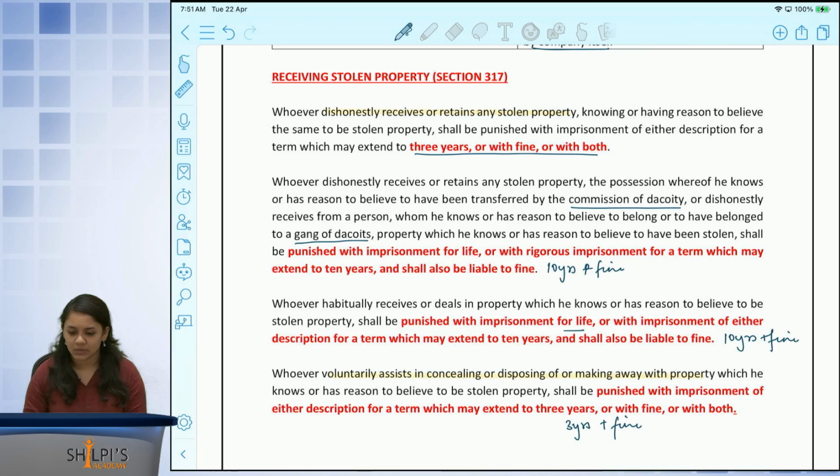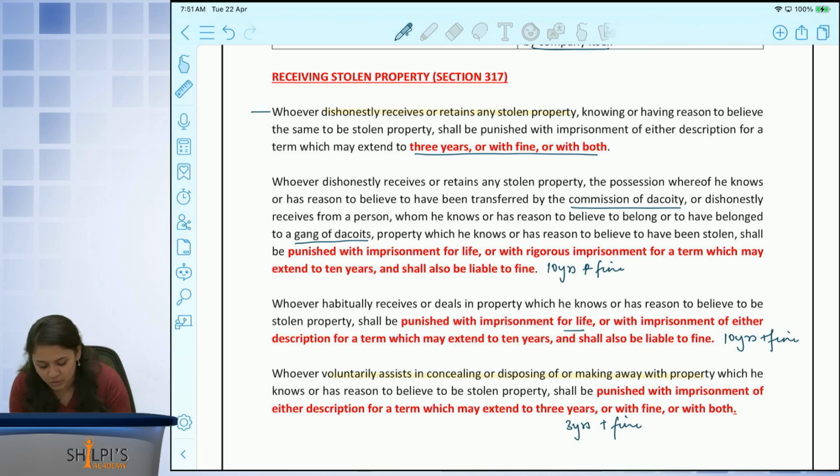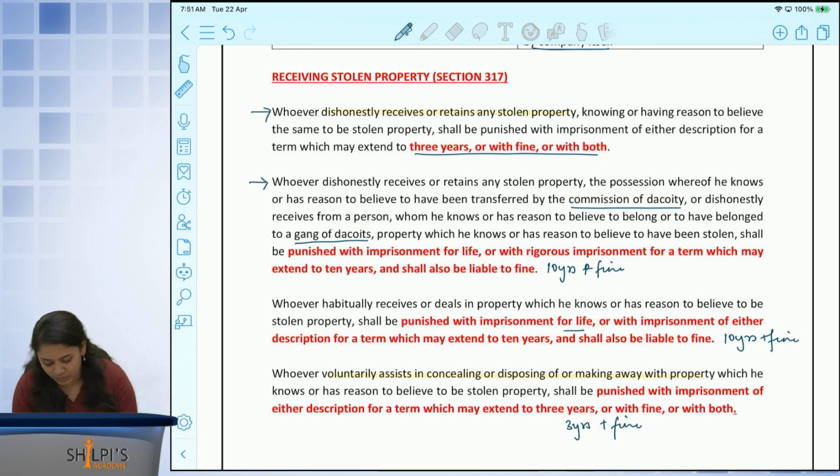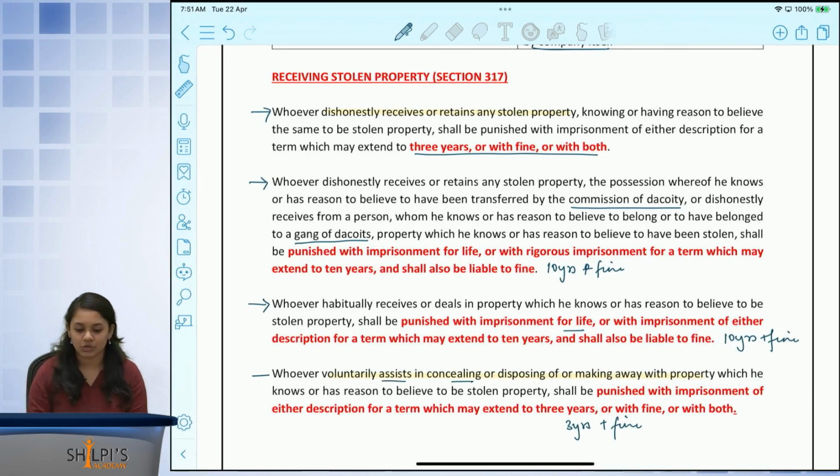So what are we seeing? We're seeing 4 situations here. Whoever dishonestly retains or receives stolen property. Whoever receives stolen property knowing it belongs to dacoits or as a result of commission of dacoity. Habitual stealers, persons who are habitually stealing all the time, or any person who voluntarily assists or conceals in the disposing of such property.